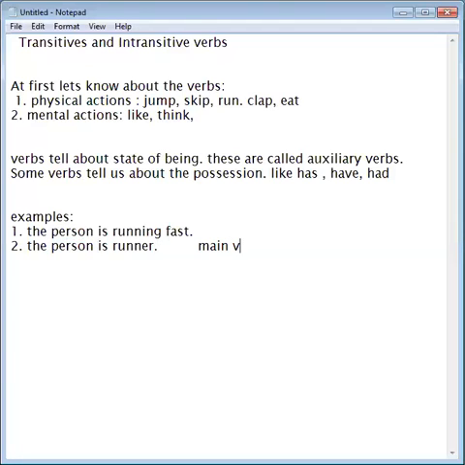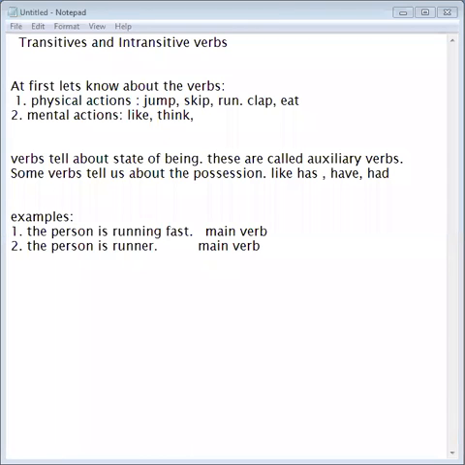We mention this here. You can note down these things in your rough notebook so that you can read it again whenever you need it for reference. Here running is the main verb. You can underline this word running, and it is the main verb. Here is the is, you can underline this word, and here is is the main verb. So now you have understood well about the main verb.